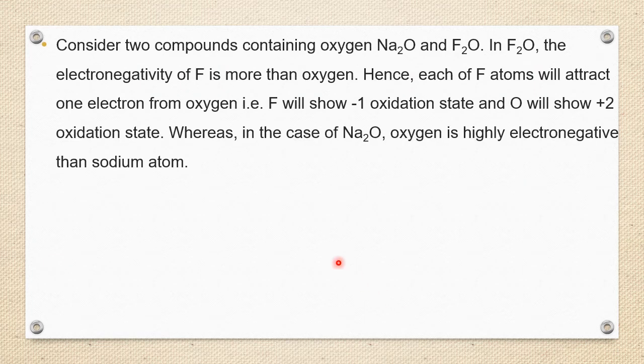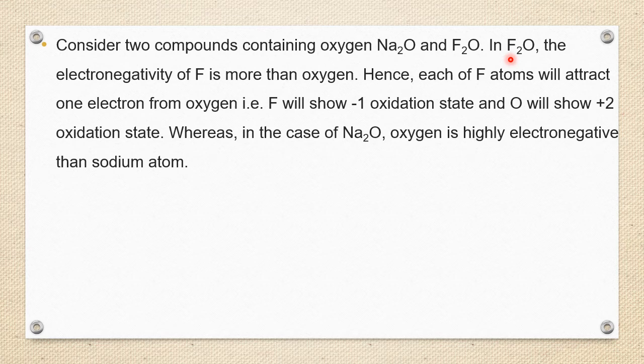Consider two compounds containing oxygen, Na2O and F2O. Both are oxides, sodium oxide and fluorine oxide. But in F2O, the electronegativity of F is more than oxygen. F is more electronegative than O, right? Hence F atoms will attract electrons. As I told yesterday, electronegativity is the ability to withdraw the shared pair of electrons.